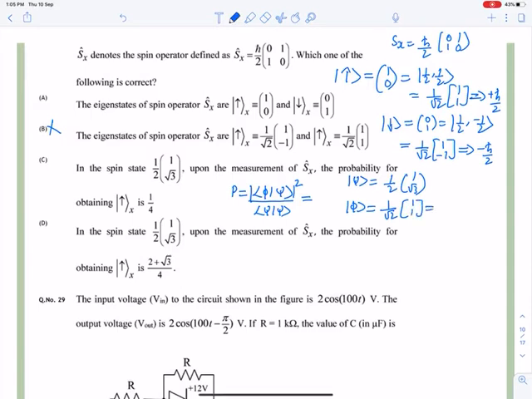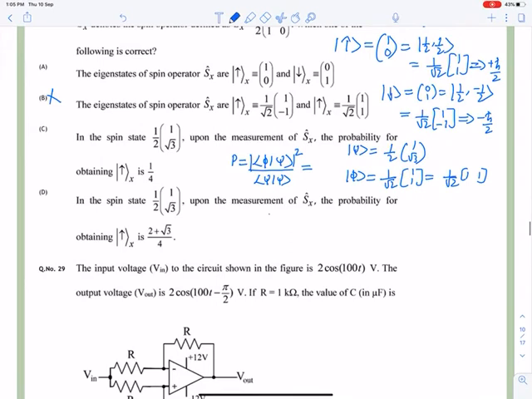If I change ket into bra, it will become 1 by root 2 times 1 1. Okay, so now I can apply the formula.